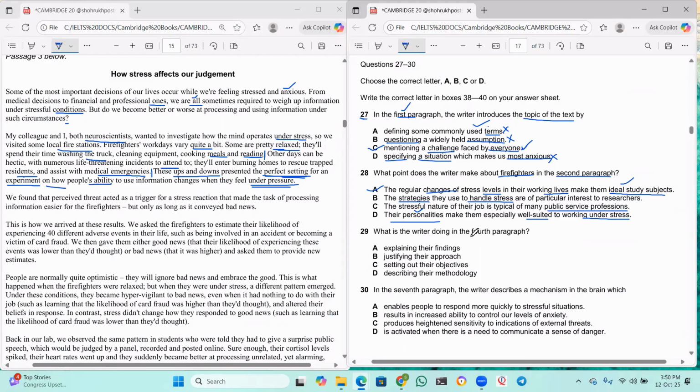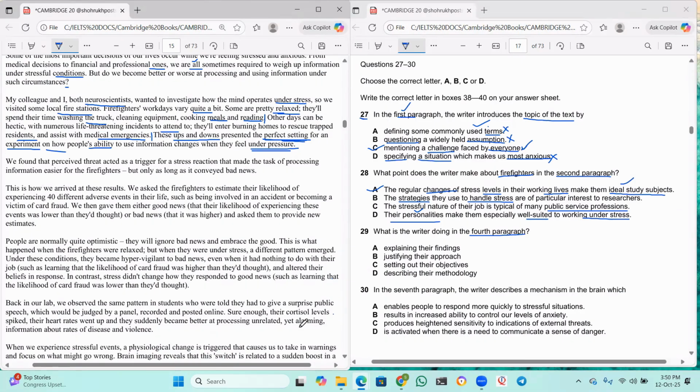What is the writer doing in the fourth paragraph? Now, third, fourth, this is the paragraph he's talking about. Okay, let us read this one. But for you guys, I'll start from the third paragraph. This is only one sentence. We found that perceived threat acted as a trigger for a stress reaction that made the task of processing information easier for the firefighters, but only as long as it conveyed bad news.